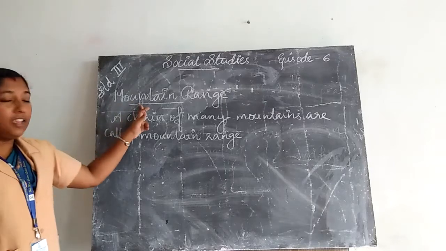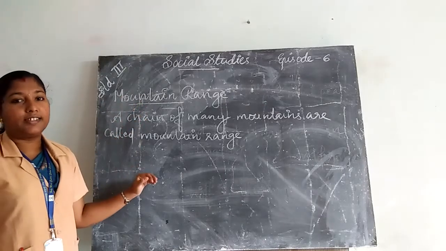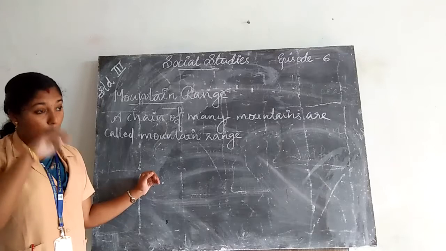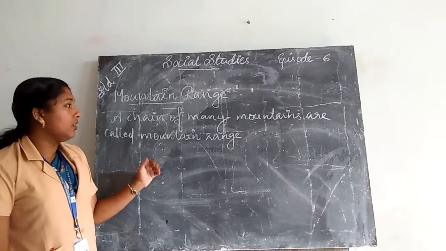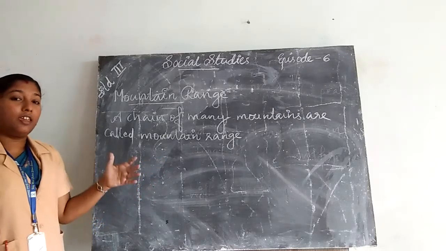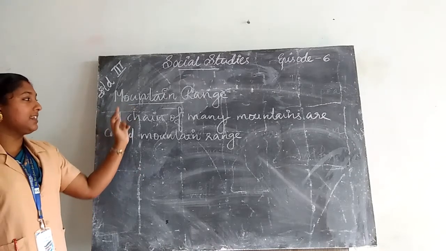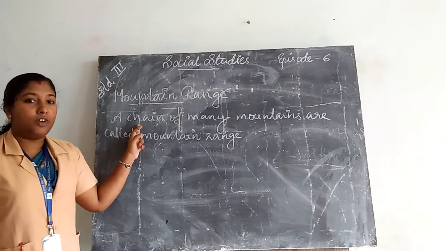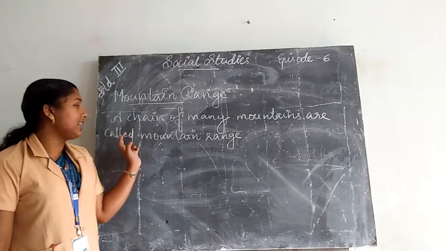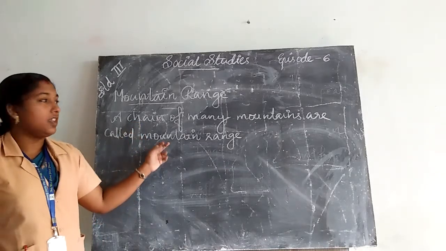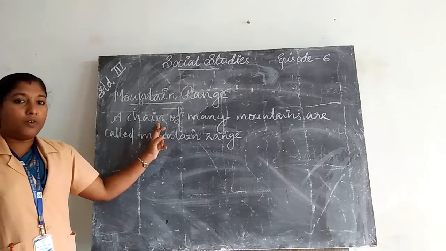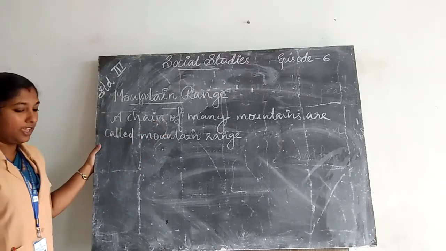Then what are peaks? The top of mountains. What are mountains? A very big hill. What is a mountain range? A chain of many mountains.